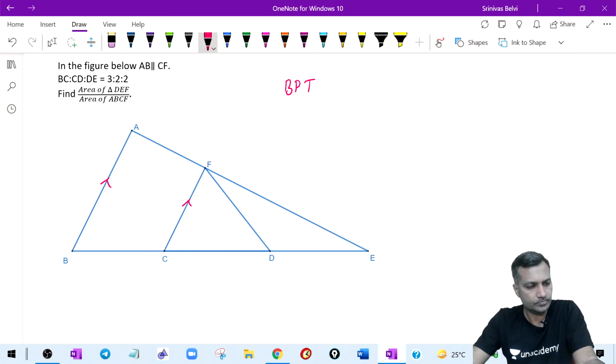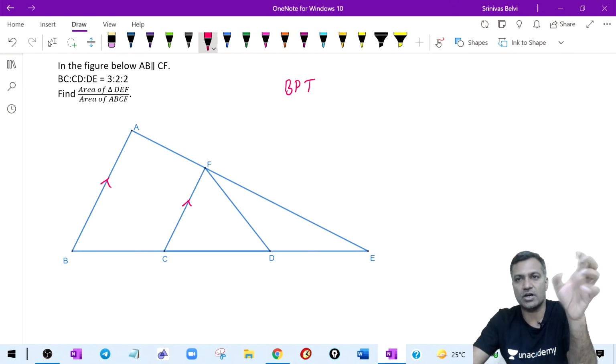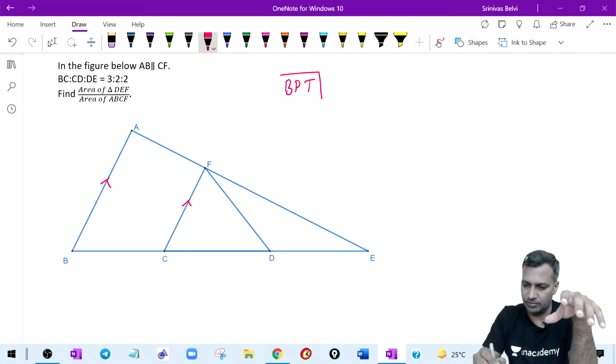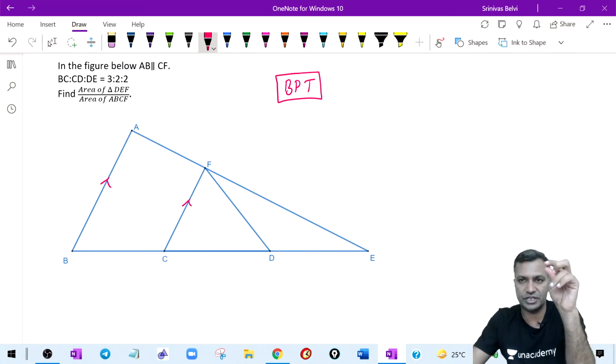This is what we were discussing last night. I think with this discussion we wound up last night, and I'm not asking you to do it once again. I'm just checking that this is where we stopped. We were exploring the basic proportionality theorem.